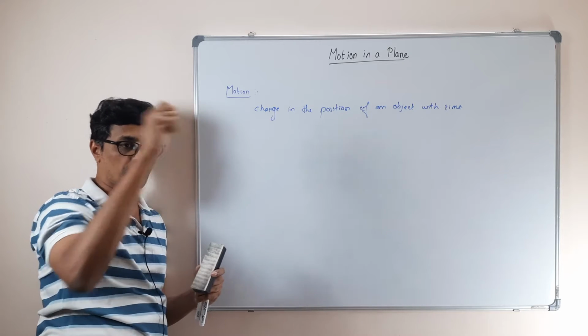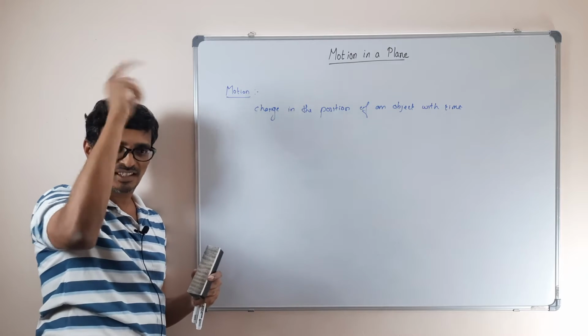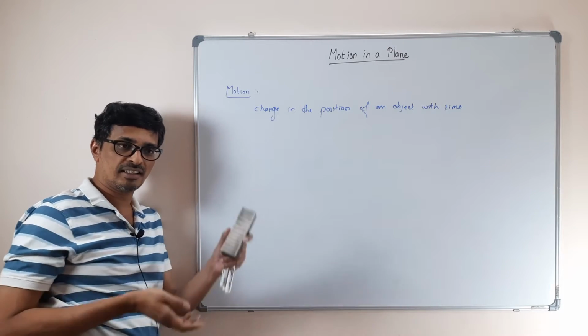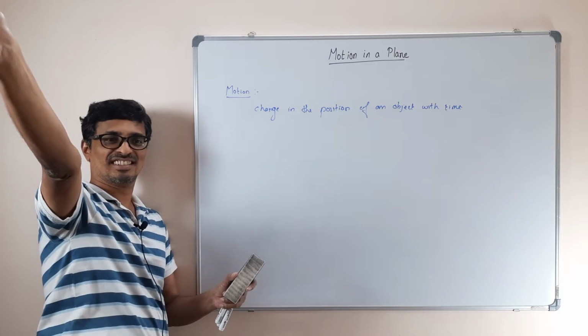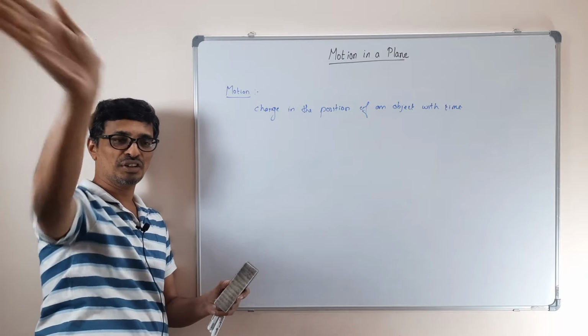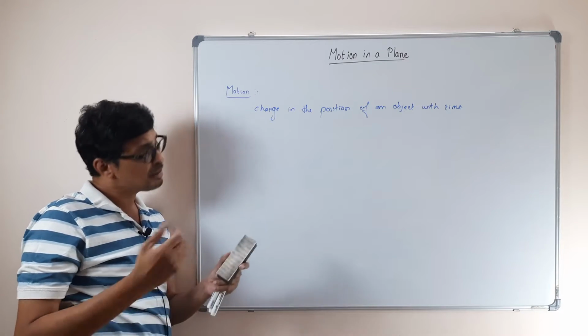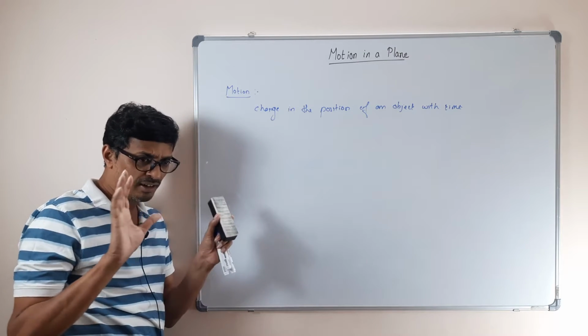Tie a stone on a rope and whirl it around, the stone has a different type of motion. Or when you give a spin shot in football, the ball goes like this, a different type of motion. There are many things, but they are all different types.